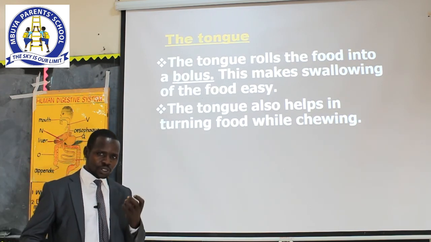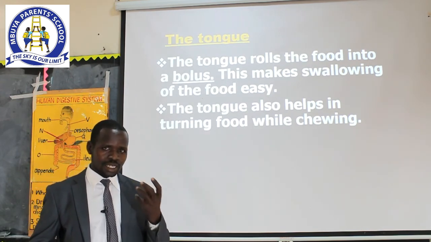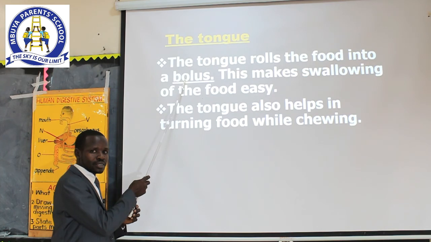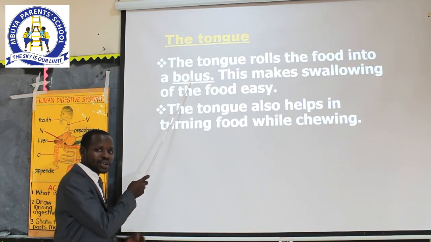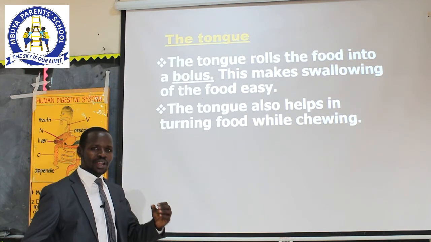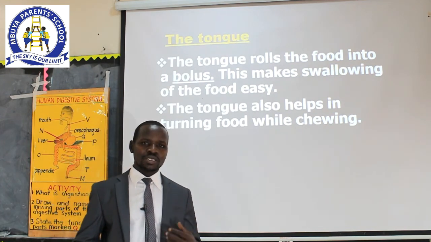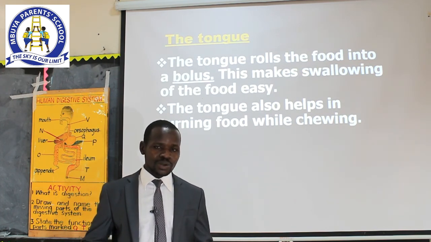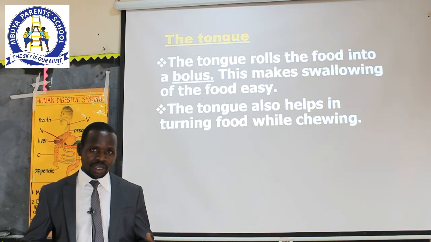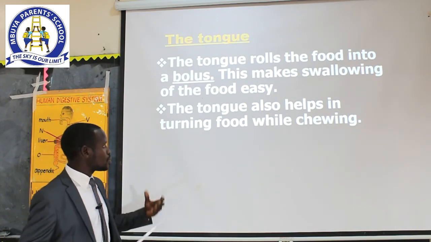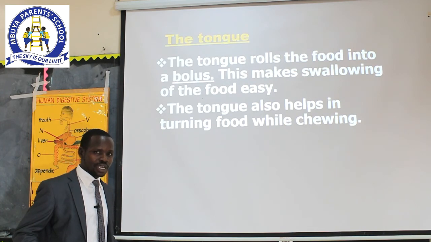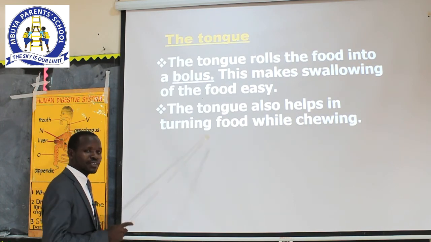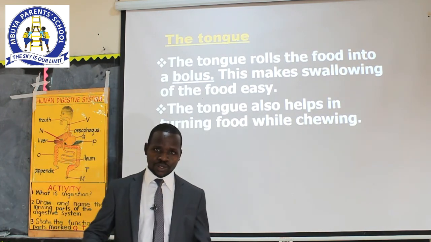During the process of digestion, the tongue does a simple role. After chewing the food into small particles, the tongue rolls that food into what we call a bolus. Say bolus. Bolus. When the bolus is rolled, it makes the swallowing of the food easy. In the same way, the tongue also helps in turning the food as we are chewing it in the mouth. So, two roles are played by the tongue here during digestion. One, rolling the food into bolus, and secondly, turning the food, especially when we are chewing.